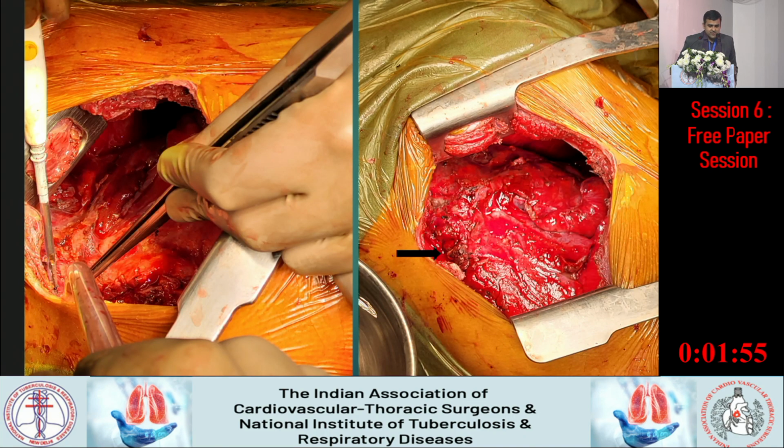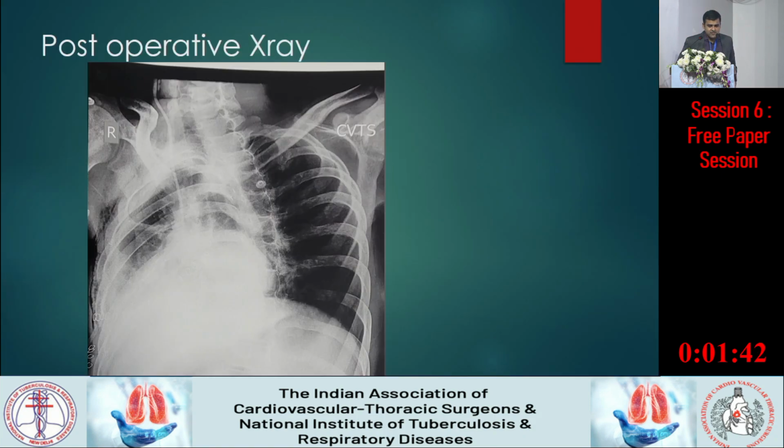And as you can see, we have excised the 6th rib and the decortication process is on, and post-decortication, we have freed the lung from all around. Partial non-anatomical lobectomy was done, and except for a very few surface leaks, there was nothing. And in the post-operative X-ray, the right side pneumothorax had gone down a lot.